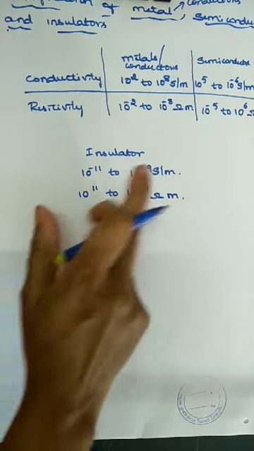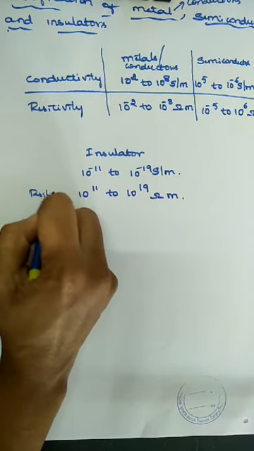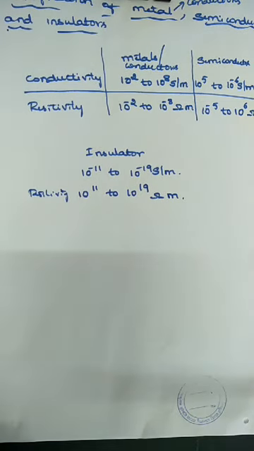So this is the conductivity value and this is the resistivity value. This is the classification of metals, semiconductors and insulators on the basis of conductivity and resistivity. The conductivity for metals is 10 raised to 2 to 10 raised to 8 Siemens per meter, in semiconductors 10 raised to 5 to 10 raised to minus 6 Siemens per meter, and in insulators 10 raised to minus 11 to 10 raised to minus 19 Siemens per meter.